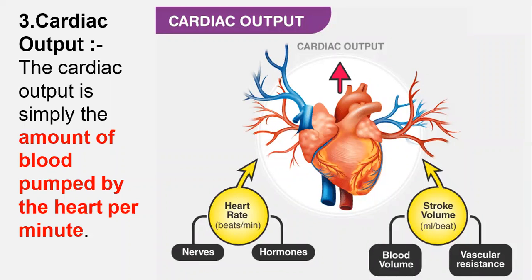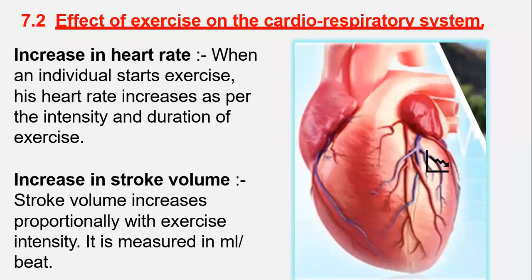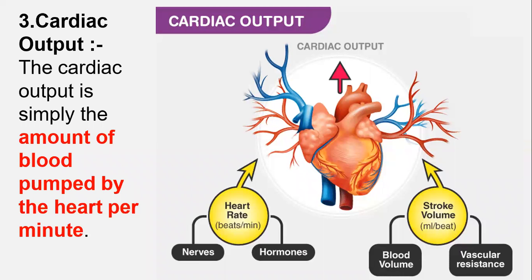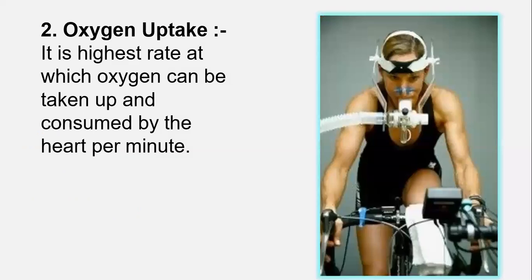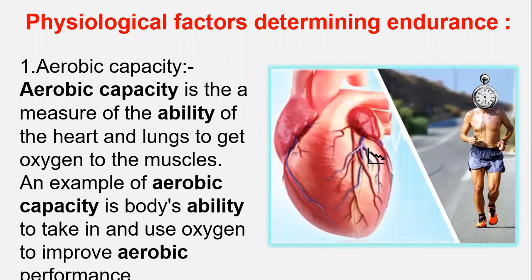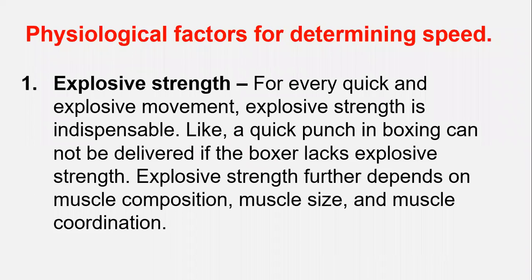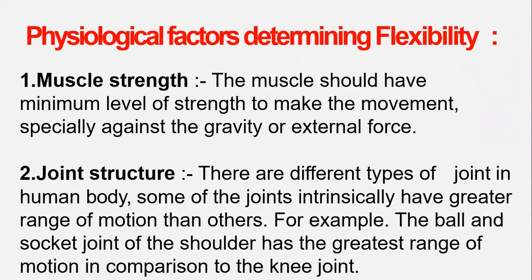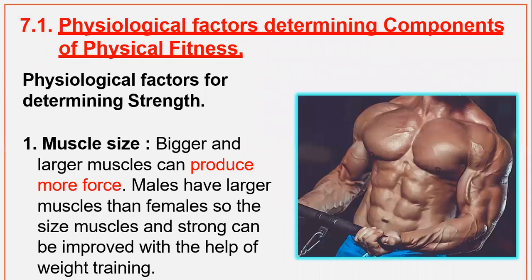Next comes the cardiac output. The cardiac output is simply the amount of blood pumped by the heart per minute. As you can see in the diagram, heart rate, that is beats per minute, nerves, hormones, blood volume, and vascular resistance come into the stroke volume, that is ml per beat. So students, these are some factors which affect endurance, speed, and flexibility of a system.